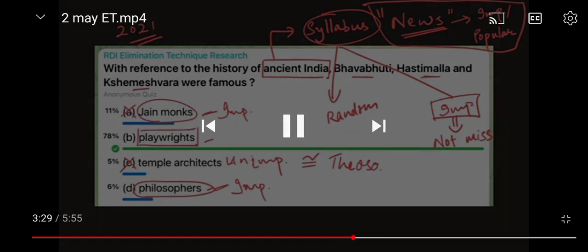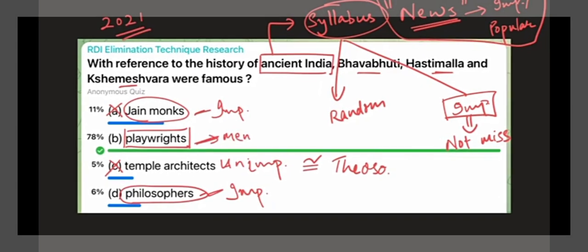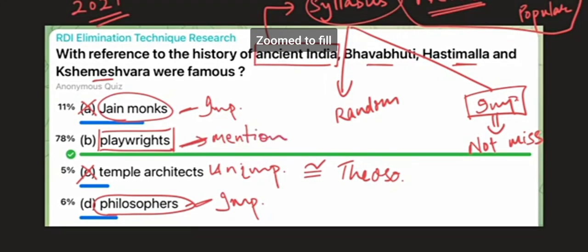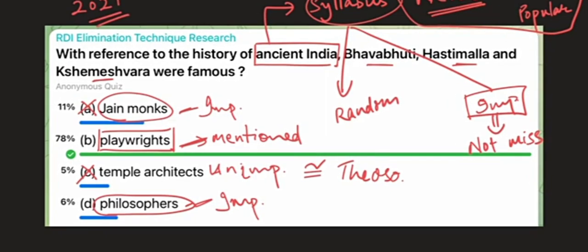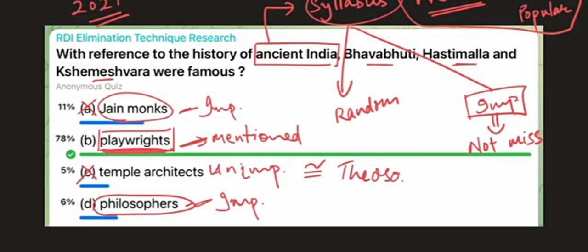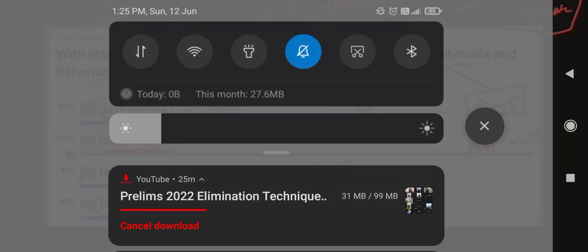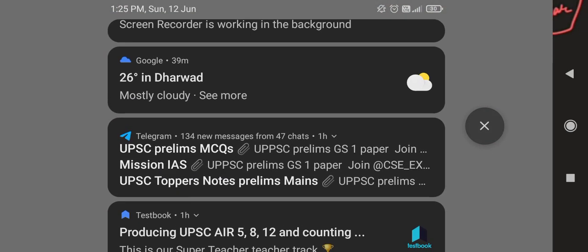Playwrights is that category which fits the bill. So playwrights is a category which is mentioned in your syllabus. It is mentioned in your standard books. Right? You have Kalidas, you have other playwrights, many different, like almost all kings, the important ones will have their own kind of writers and poets like that. So playwrights is a category which is important enough to be given in your books, but it is not important enough that you will remember the names of all the playwrights in the entire history of India. So you generally ignore this category.